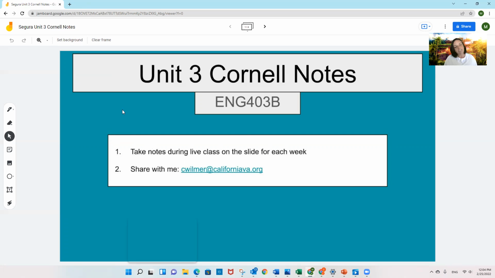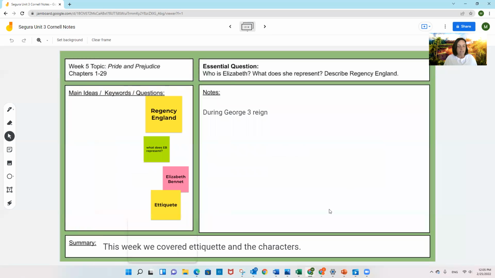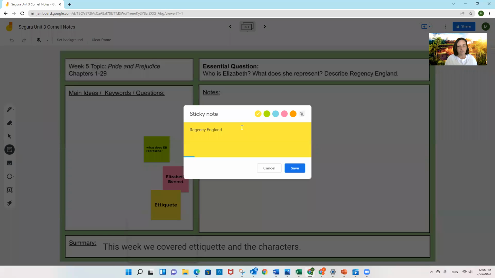Okay, so the way Jamboard works, you may have used them in your classes before. In this Jamboard, I have several slides. So this is only yours. Here is the email address that you're going to share back to me on 3/11. But to get to the other slides, you're just going to click this arrow. And it looks like there is some filled in stuff here. And that's okay, you can change them. Maybe that's true with all of them. When I gave you guys the link, that's all right. So you can leave these or you can change them.